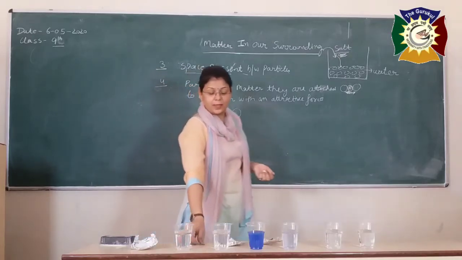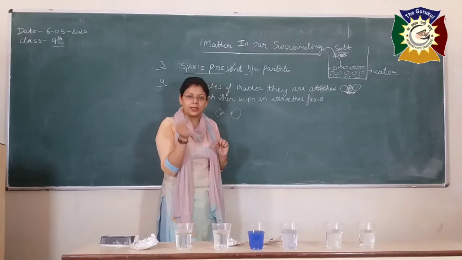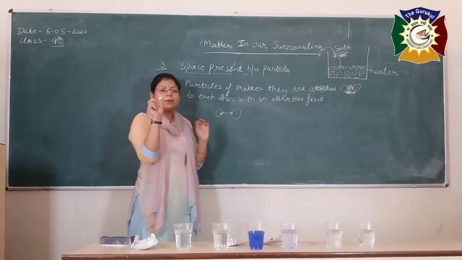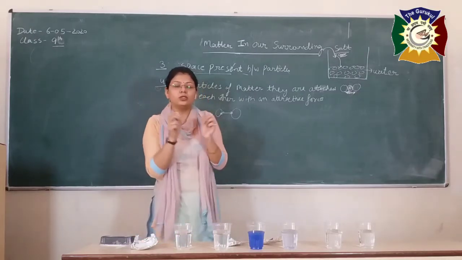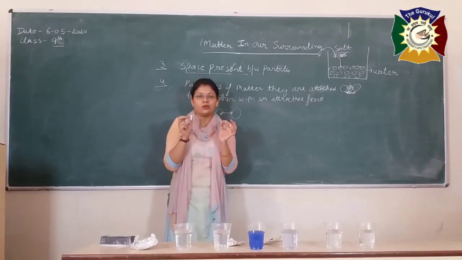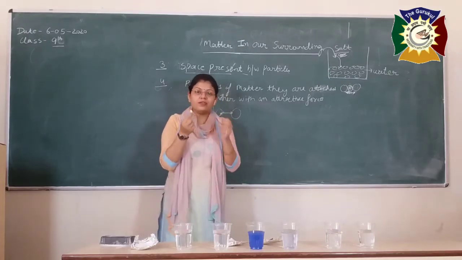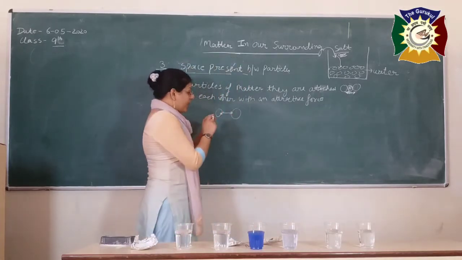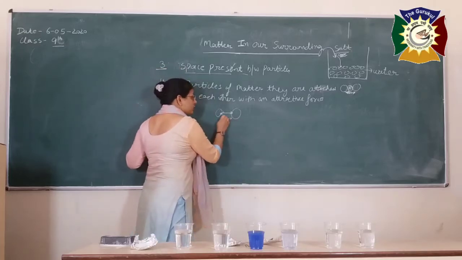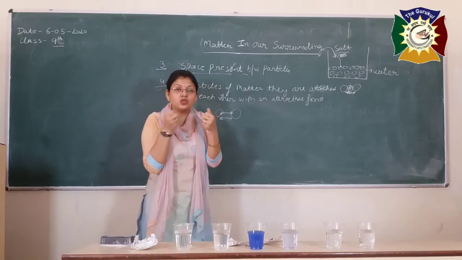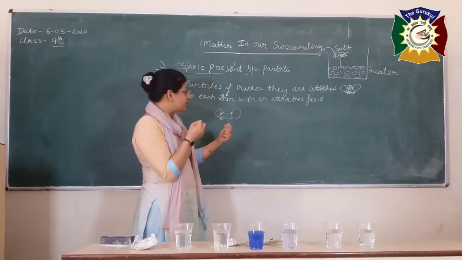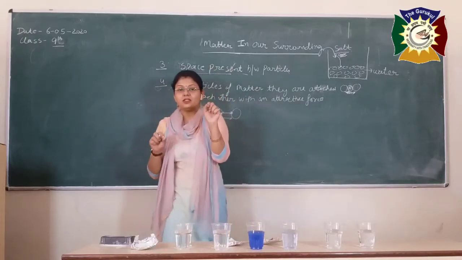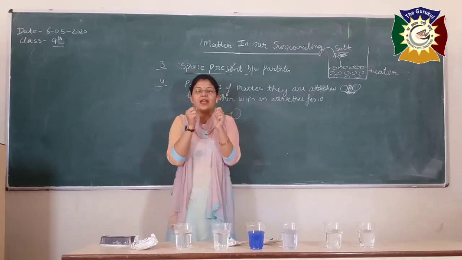A very simple example. Like I am having this hairpin. It is made up of iron, and it is very rigid. It is very solid in nature. On the other side, I am having this chalk. If I am going to hammer both these things, which one is going to convert into the powder form? This iron pin or this chalk? Obviously, this chalk is going to convert into the powder form. Why? Because of the strength of the force, how strongly they are attracted to each other. It depends upon the nature of the particles. The force of attraction between the particles of this hairpin made up of iron is very strong.